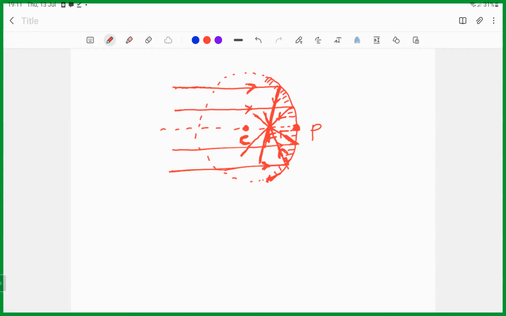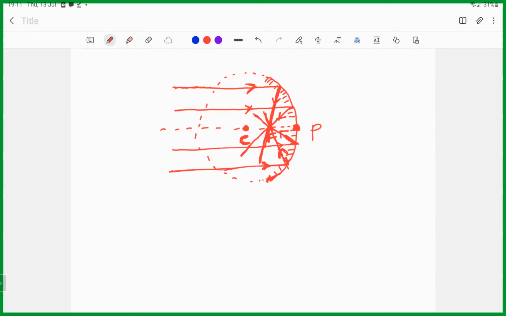Here we have fixed the focus, and we are saying that it is passing through the focus. But if we don't know the focus, we need to follow the laws of reflection. What is the law of reflection?